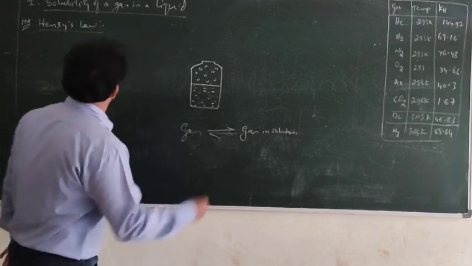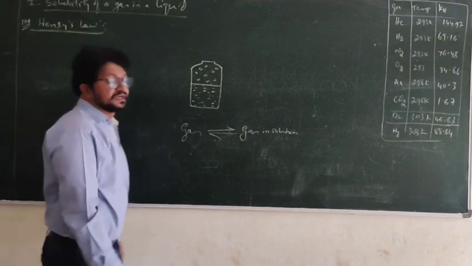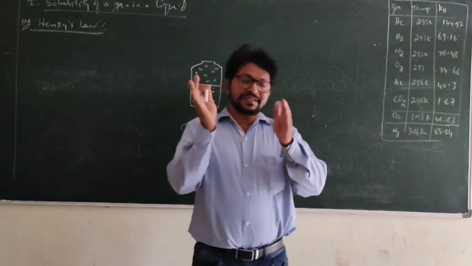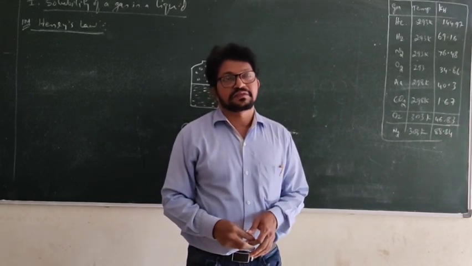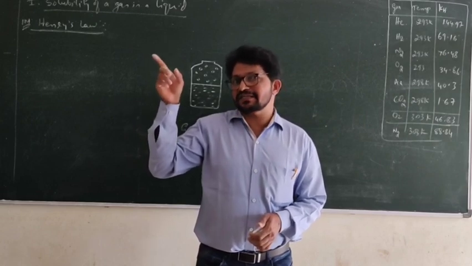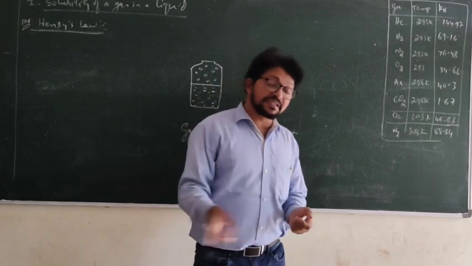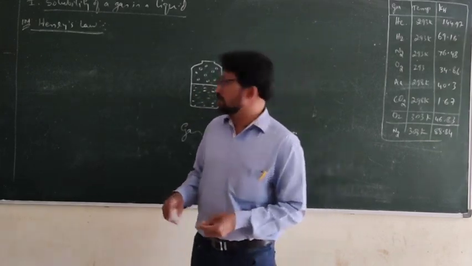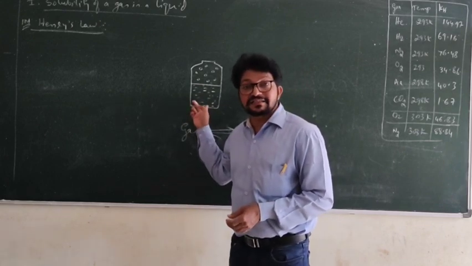So what is Henry's law about solubility of a gas in the liquid? Look here. At a constant temperature, the partial pressure of a gas above the liquid is directly proportional to mole fraction of the gas in the solution.